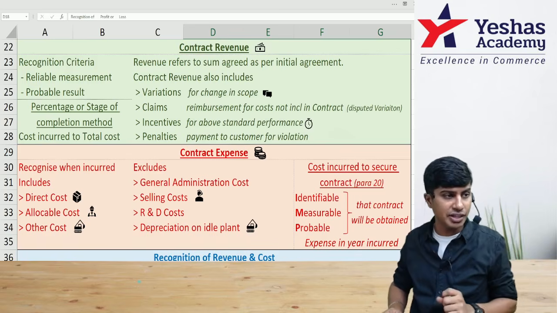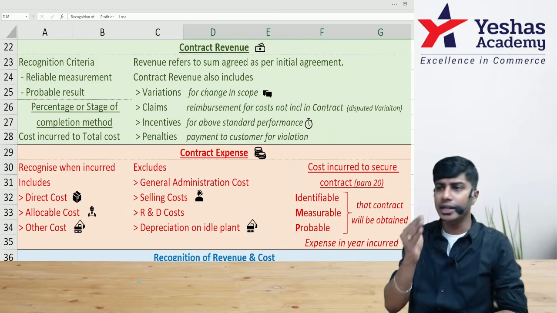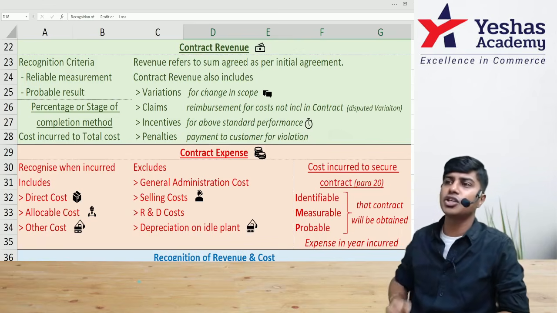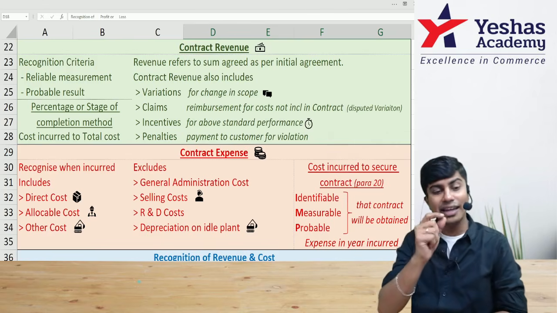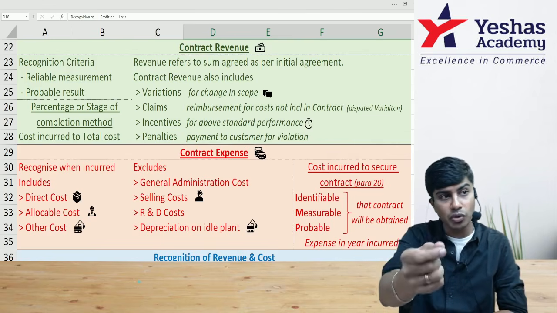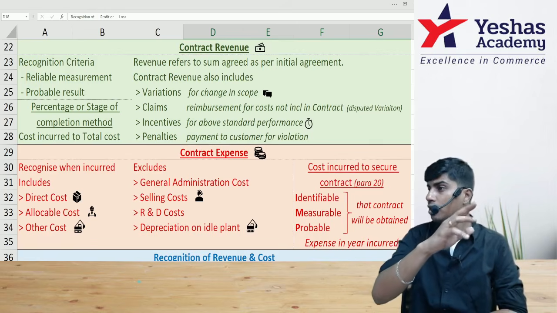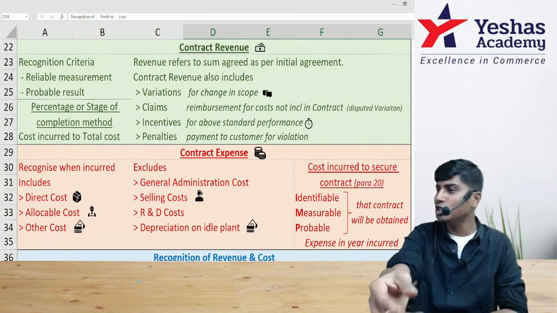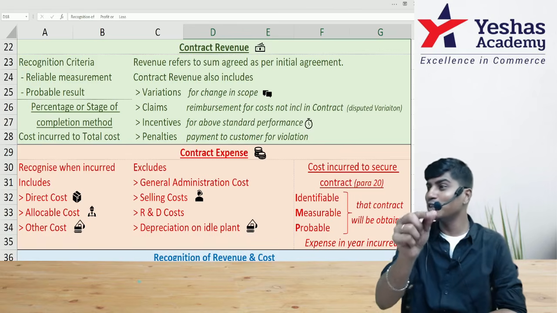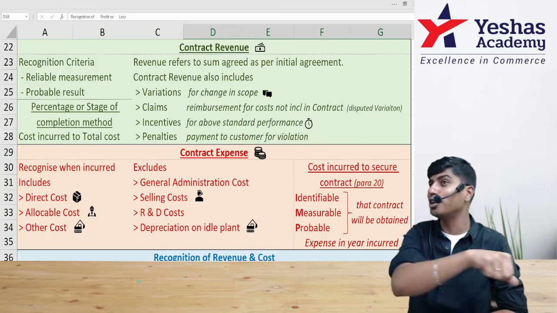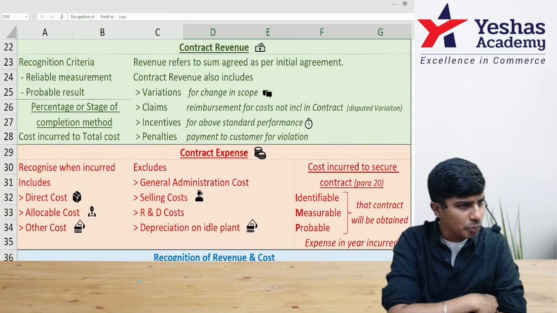We follow percentage completion. Every completed year, we determine what percentage of the contract is complete, and that percentage of the contract revenue will be recognized in P&L. And that percentage of contract cost is also recognized. So we'll identify that percentage of contract profit in contract P&L. I hope you're getting it.